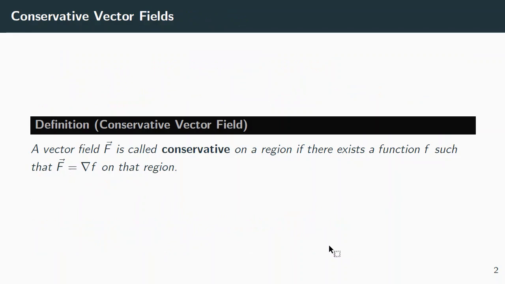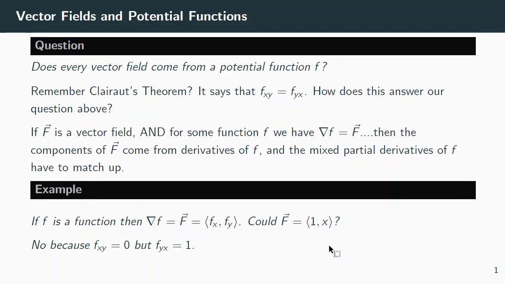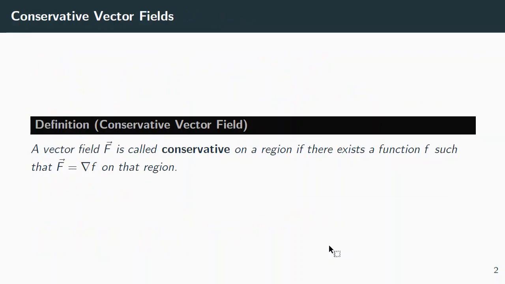So it turns out that not every vector field is the gradient of some potential function f, and because of that, we give the name conservative to vector fields that do have that property. When something is special, you give it a name. A vector field F is called conservative on a region if there exists some function f, which we call the potential function, such that the vector field F is the gradient of that function on that region. So now we've got a term: there are conservative vector fields that come as the gradient of some potential function, and then there are non-conservative vector fields. There are 2 kinds of vector fields, essentially.